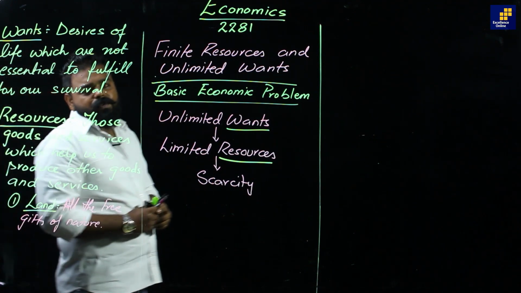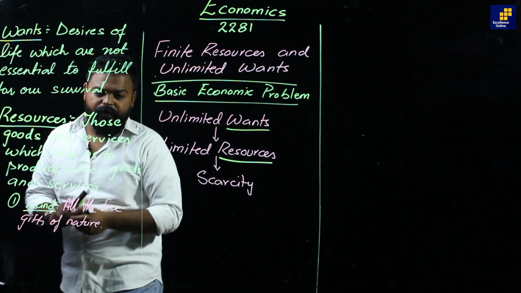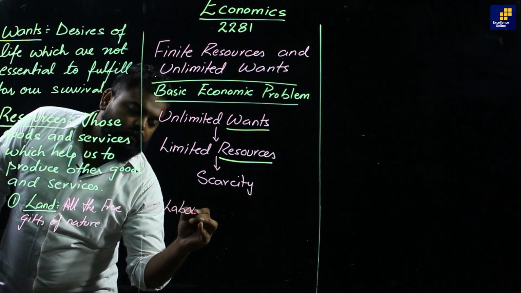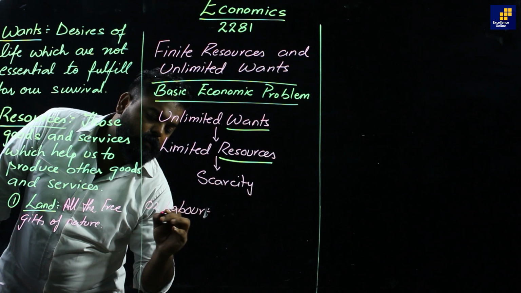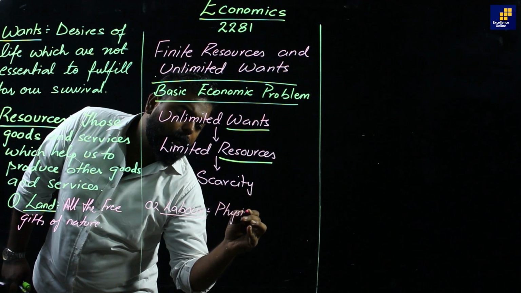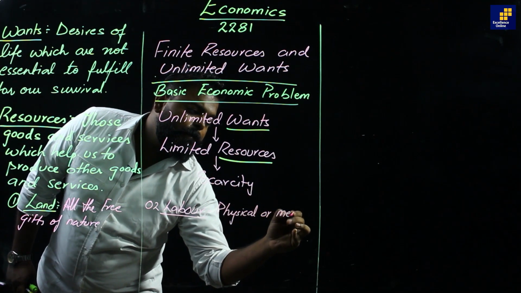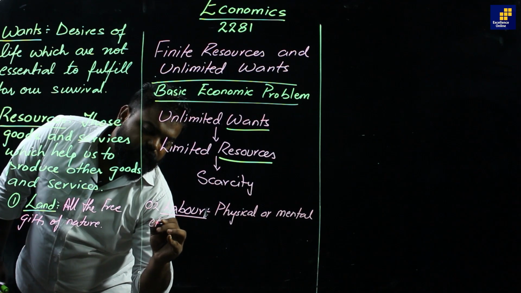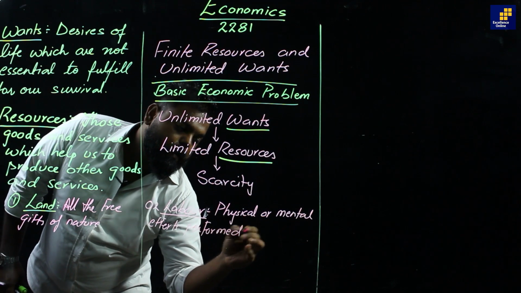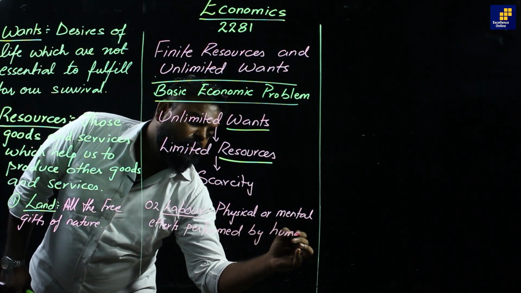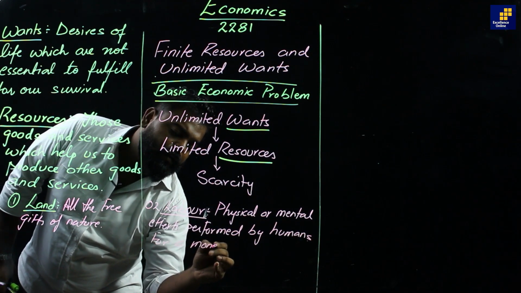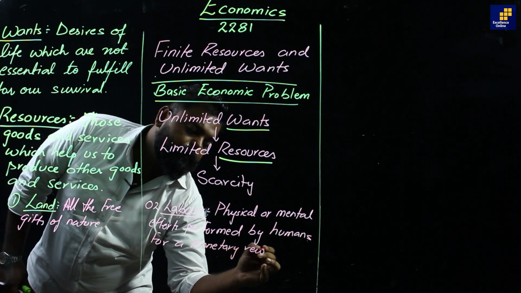Now the second resource is labor. Labor is a physical or mental effort performed by humans for a monetary reward.